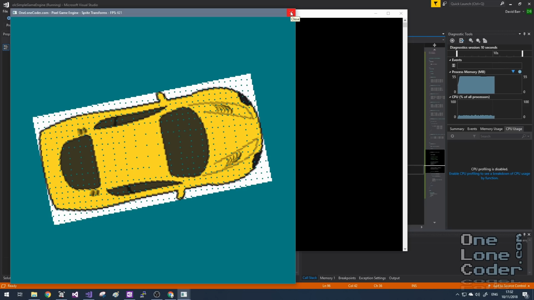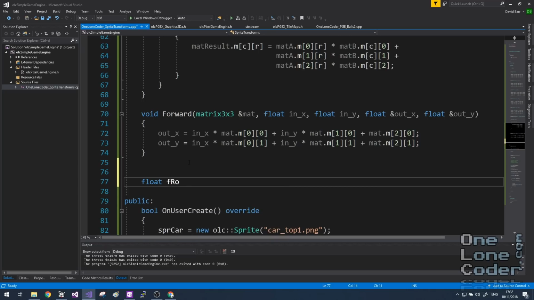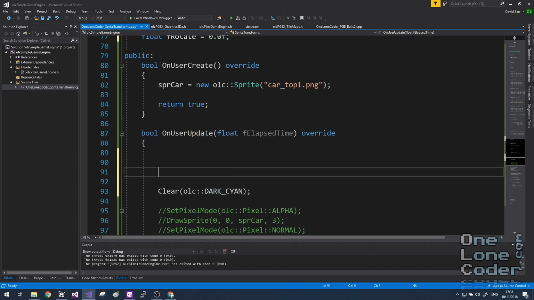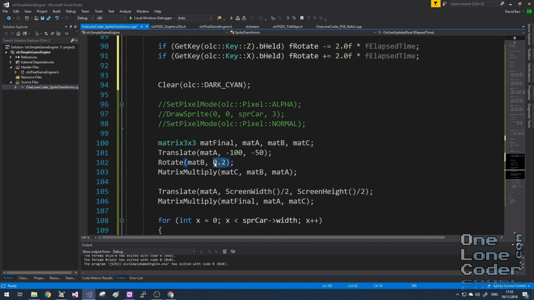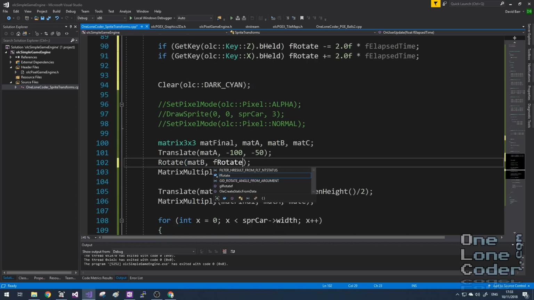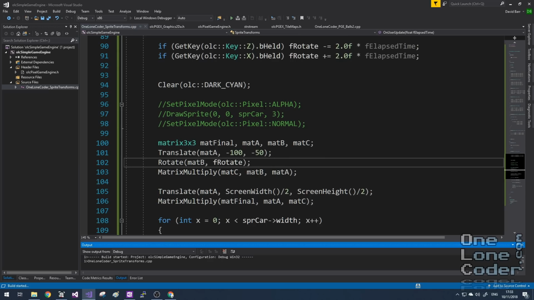I'll add in some keystrokes to handle some user presses to rotate the car. We'll need a quick variable. I'll call this one fRotate, and I'll just initialize it to 0. And I'm going to be sensitive to the Z and X keys to increase or decrease that value as necessary. I'll use fElapsedTime so it's nice and smooth. So instead of this hard-coded value, let's put in our rotate value. We'll come back to this sort of matrix mess in a minute. Let's just see if this works.